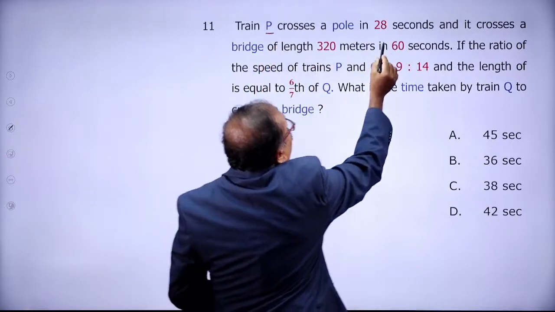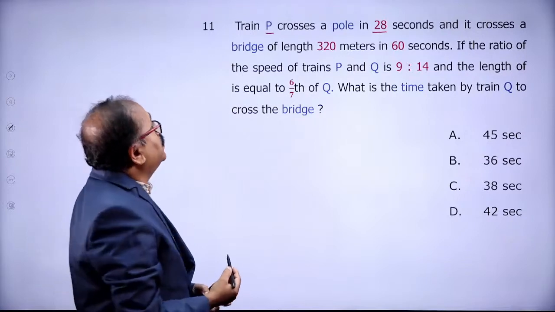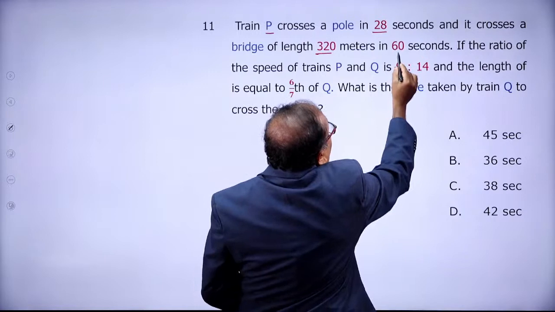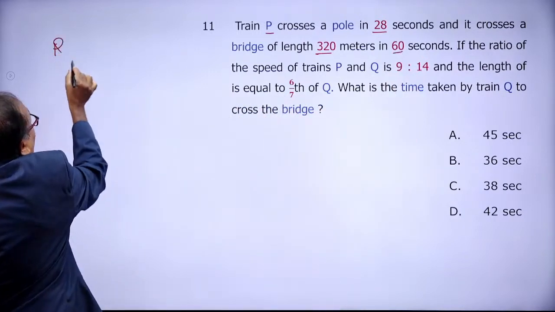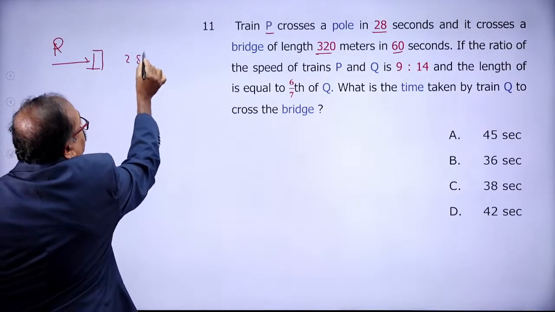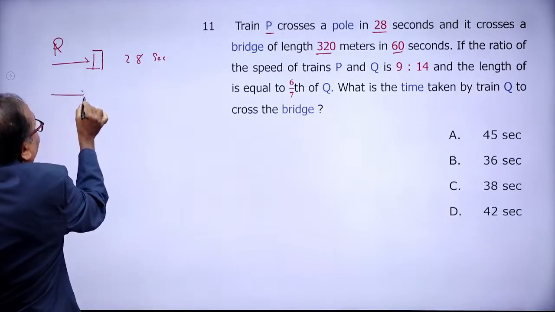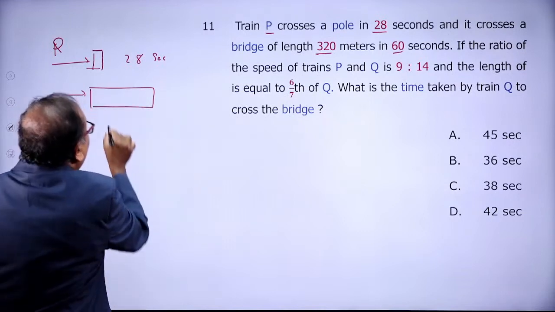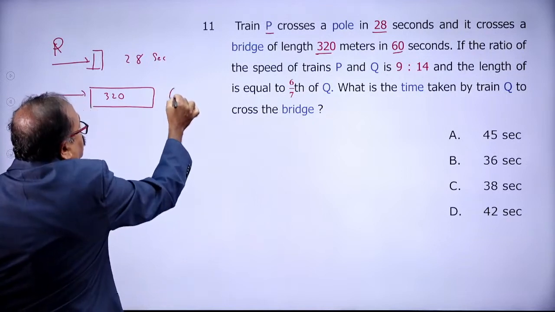Train P crosses a pole in 28 seconds, and a bridge of 320 meters in 60 seconds. So let's take that the train P crosses a pole in 28 seconds. Let's see what is given to us. And the same train crosses a bridge of length 320 meters in 60 seconds.